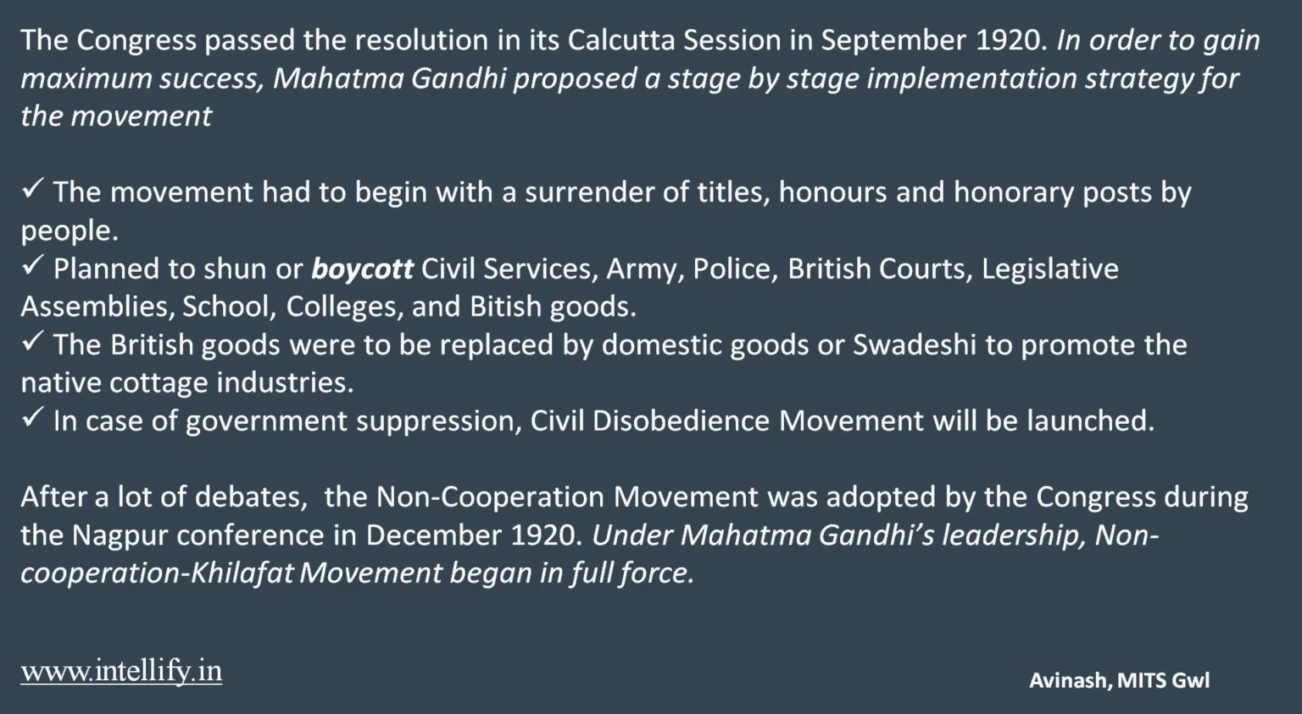The Congress passed the resolution in its Calcutta session in September 1920. In order to gain maximum success, Mahatma Gandhi proposed a stage-by-stage implementation strategy for the movement. The strategy is as follows. The movement had to begin with a surrender of titles, honors, and honorary posts by people. It means there will be surrender of their title, it means their name, their fame.